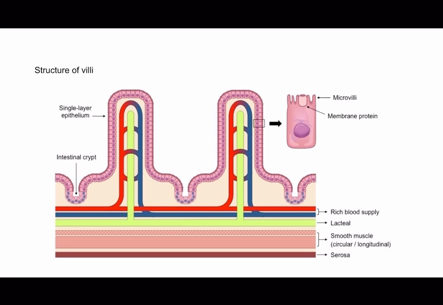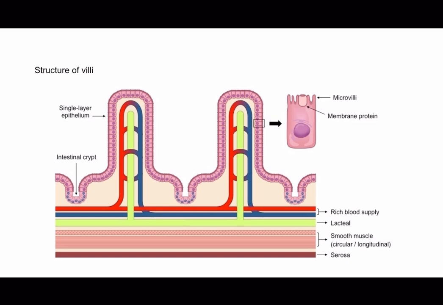Then there's microvilli. The enterocytes on the surface of villi possess even smaller microscopic projections called microvilli, and this further increases the surface area available for nutrient absorption. And then there is the capillary network. Within each villus, there is a dense network of blood capillaries. These capillaries are responsible for the absorption of water-soluble nutrients such as sugars and amino acids, and after absorption, these nutrients are transported through the capillary network to the liver via the hepatic portal system.